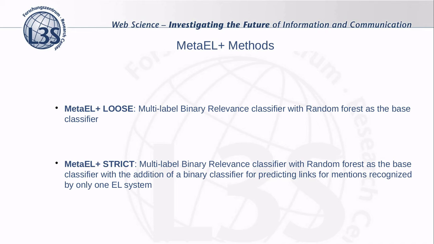We've compared the performance of the previously mentioned baselines with the following two approaches: meta-entity linking plus loose, in which we use a multi-label binary relevance classifier with a random forest as a base classifier, and the second one is meta-entity linking plus strict, which is the same multi-label classifier from the loose approach, but in this case, the method is more selective, and when a mention is recognized by only one of the systems, a system-specific SMO binary classifier is used for predicting if the entity link is correct or not.